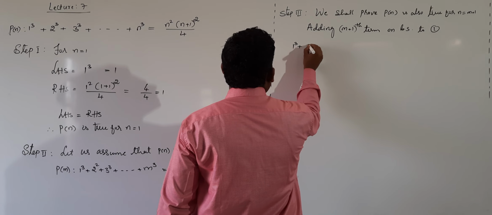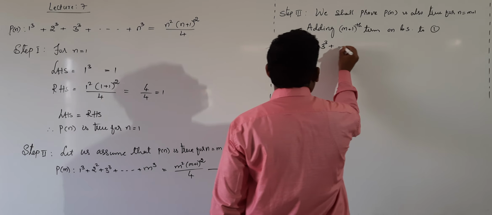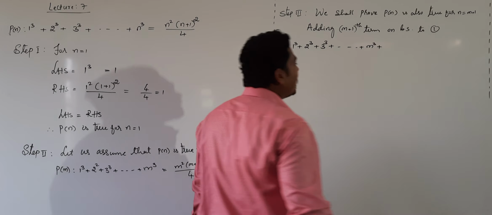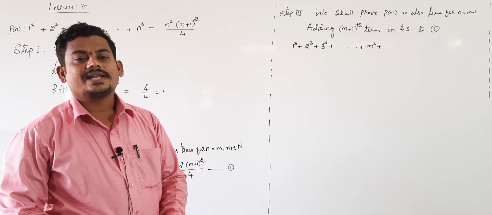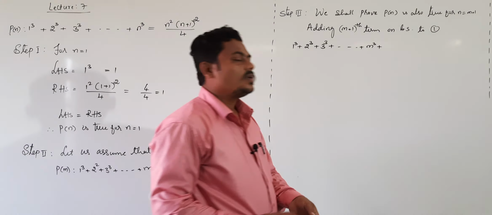Clearly 1 cube, 2 cube, 3 cube, plus and so on, plus m cube, plus adding the m plus 1th term. What is our m plus 1th term? The m plus 1th term is m plus 1 whole cube.